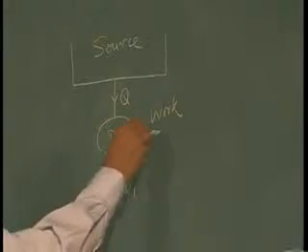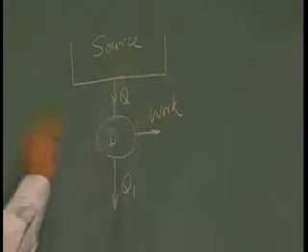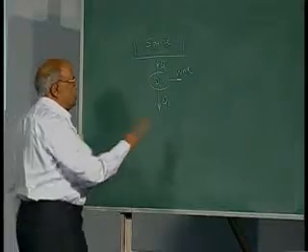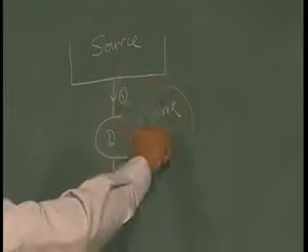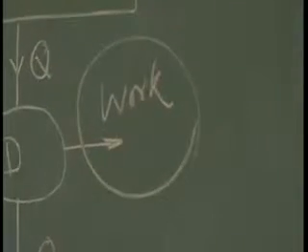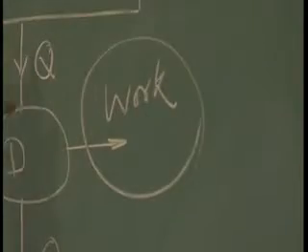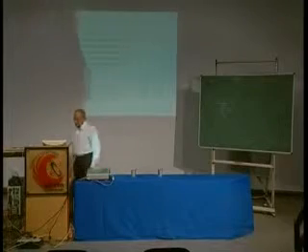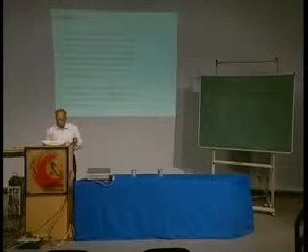So, the availability of this heat that has been drawn from a heat source would be the maximum work that can be obtained from this heat, and the quantity of heat that is to be rejected out of this total heat is the unavailable energy. This is about the availability of a source.